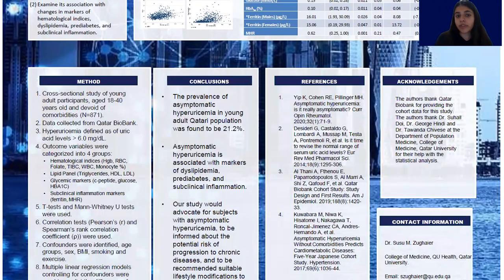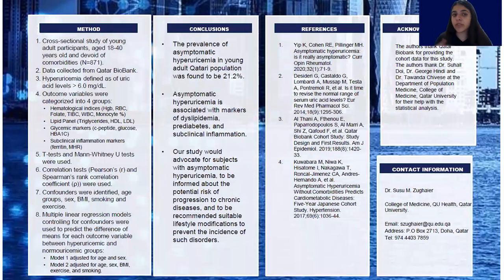To conclude, the prevalence of asymptomatic hyperuricemia was found to be 21.2% in our Qatari population. Asymptomatic hyperuricemia is associated with markers of dyslipidemia, prediabetes, and subclinical inflammation, and our study would like to advocate for subjects with asymptomatic hyperuricemia to be informed about the potential risk of development of chronic diseases, and we would also like to recommend suitable lifestyle modifications to prevent the incidence of such disorders.